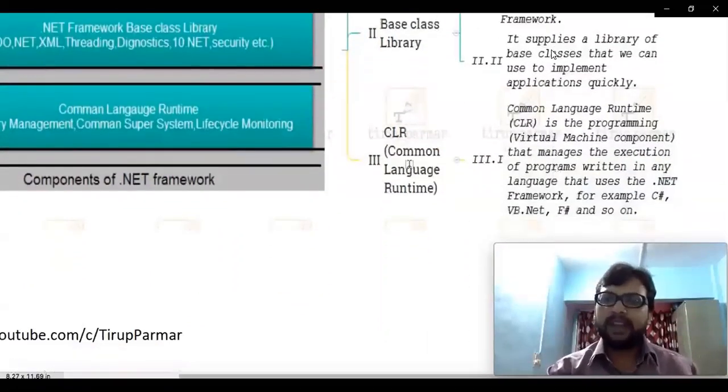And the same way CLR, I already gave you the example of a virtual machine. As you can see, the same is given here as well. So this particular question is clear.